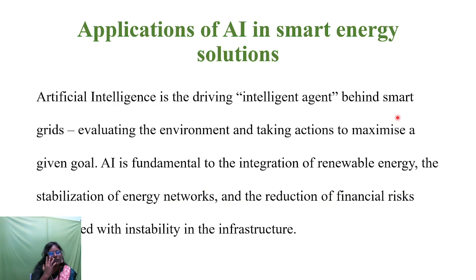So the applications of artificial intelligence in smart grid solutions. Artificial intelligence is the driving intelligent agent behind the smart grids. It can evaluate the environment and take action to achieve the goal. AI is fundamental to integrating renewable energy, and it can stabilize the energy network and reduce the financial risk associated with the instability of the infrastructure.